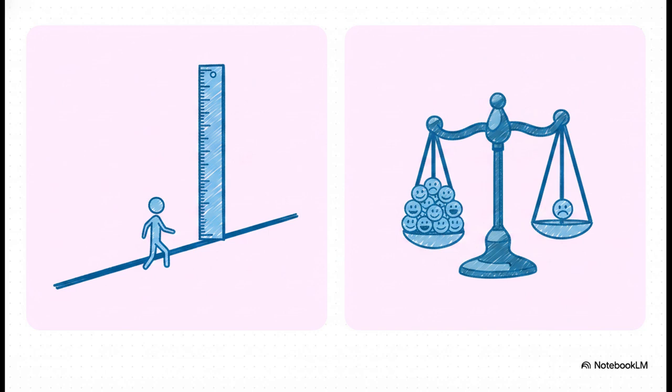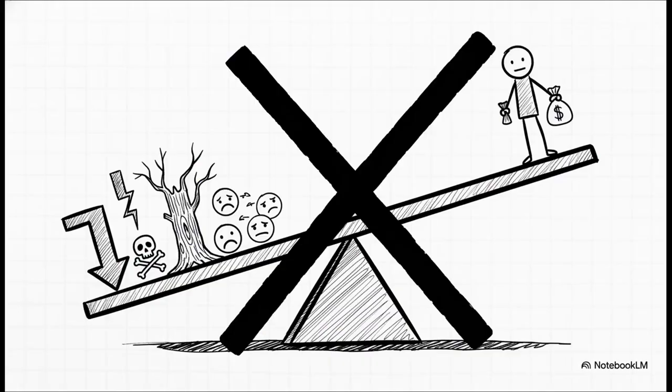Now, contrast that with utilitarianism, which is a form of consequentialism. Instead of judging the strict rules of the action like Kant does, utilitarianism flips the script and calculates the net outcomes. It strives for the greatest happiness for the greatest number of people. It's basically a giant cost-benefit analysis across all stakeholders. Let's apply utilitarianism to our manager. What are the net consequences here?